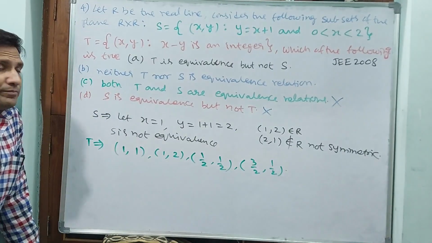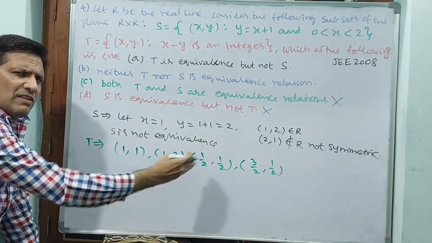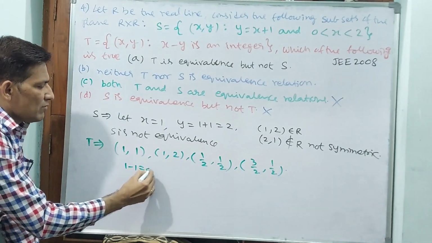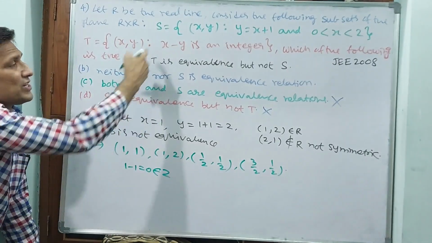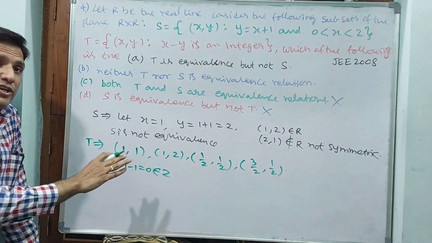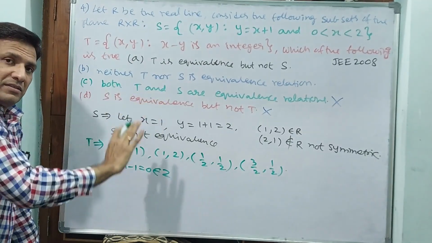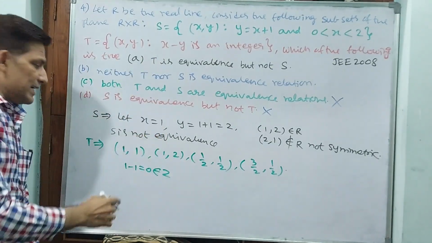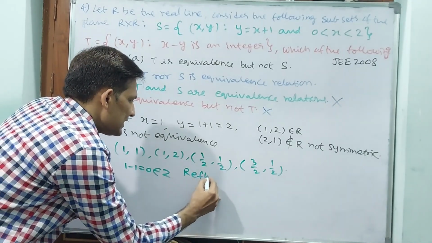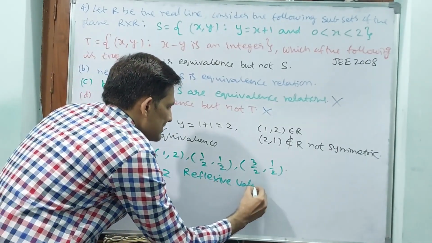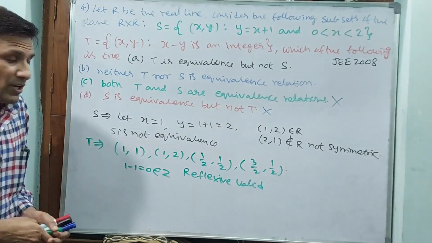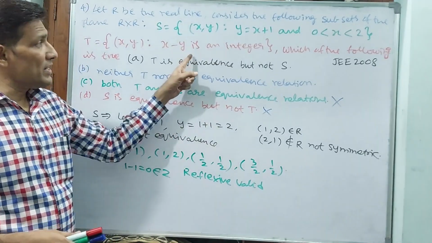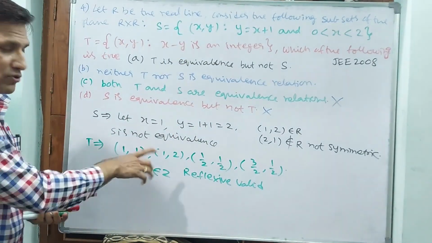Now you tell me, can we take 1,1, 2,2, 3,3, 1 by 2, 1 by 2? Definitely we can take. Why? Because 1 minus 1 is equal to 0, which belongs to the integers Z, valid. If you take any number and the same number, subtraction is going to give an integer only. That means reflexive is valid. Even if you take 1 by 2, 1 by 2, or 3 by 2, 3 by 2, 3 by 2 minus 3 by 2 is 0, and 0 is an integer. That is why reflexive is okay.